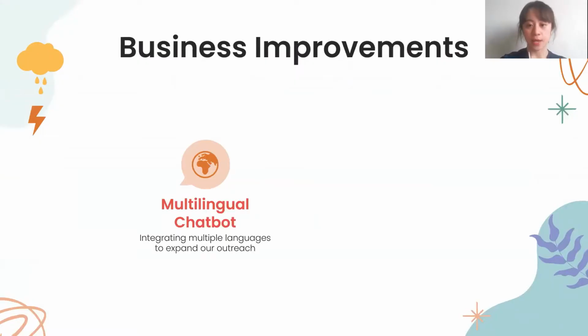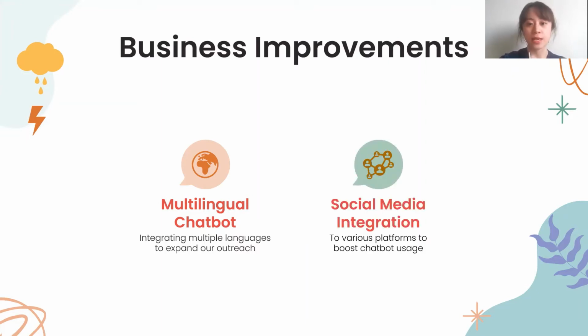From the business aspect, the first future improvement is to incorporate more languages in our chatbot to expand our outreach. We can either experiment manually the model fine-tuning process or use existing fine-tuning models that were already trained on other languages. Next is to integrate our chatbot into social media platforms like Facebook and Instagram. This could help increase our chatbot visibility and usage.